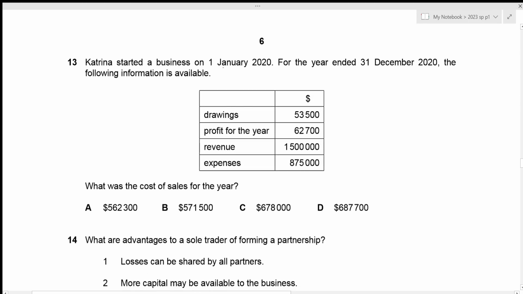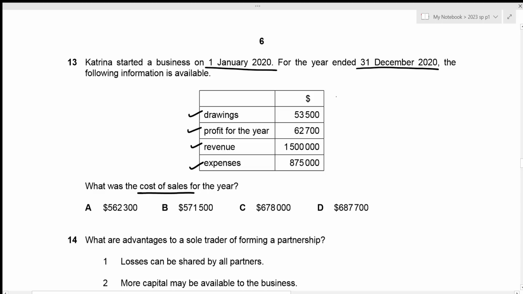Katrina started a business on 1st January 2020. For the year ended 31st December 2020, the following information was available. We're given the drawings, profit for the year, revenue and expenses, and we need to figure out the cost of sales. Okay, let's write down the income statement format, but in an equation.